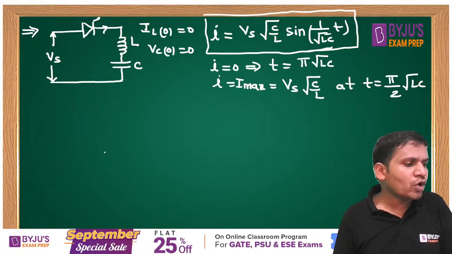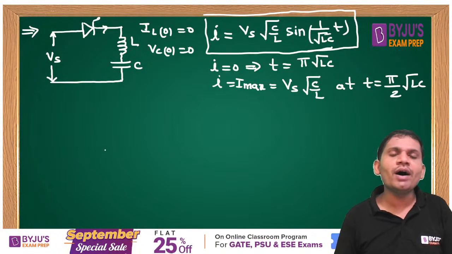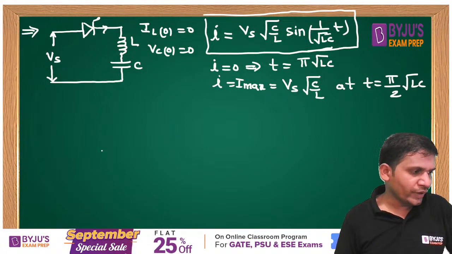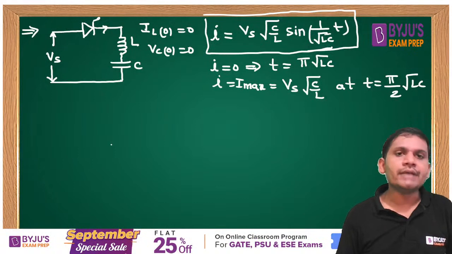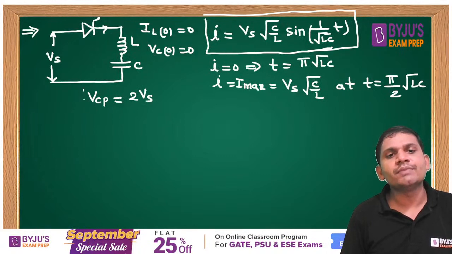With respect to commutation circuits and with respect to choppers also, it is important. This is for initial current through the inductor 0 and initial voltage across the capacitor 0; then we can apply this formula, students. Then what is the peak voltage across the capacitor? The peak voltage across the capacitor is 2 Vs in this case.